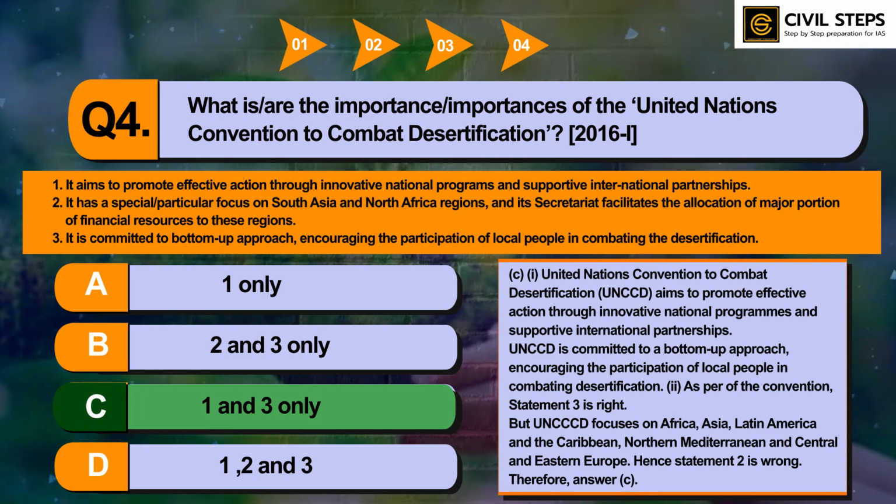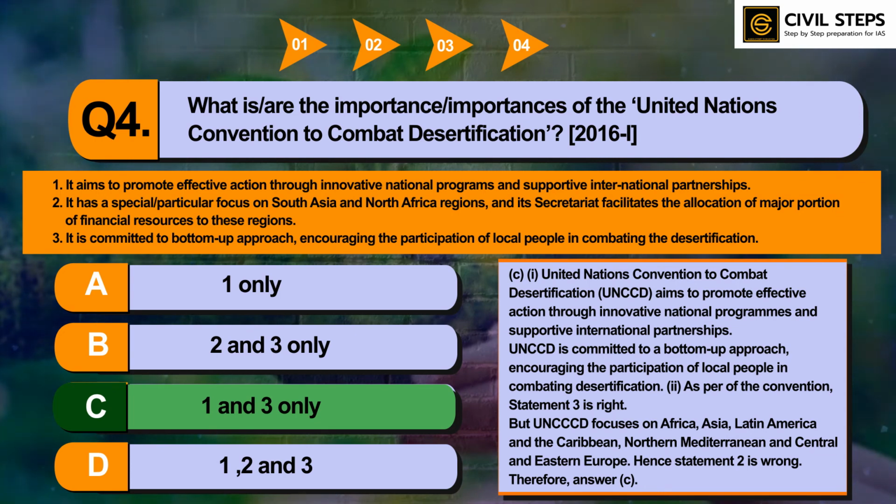But UNCCD focuses on Asia, Africa, Latin America and the Caribbean, Northern Mediterranean, and Central and Eastern Europe. Hence, statement 2 is wrong. So therefore, the answer is option number C, 1 and 3 only. So these three conventions of 1992 are very, very important. Apart from this, forest principles and other topics associated with this are also very important. So you should cover these topics from standard sources in a holistic manner.